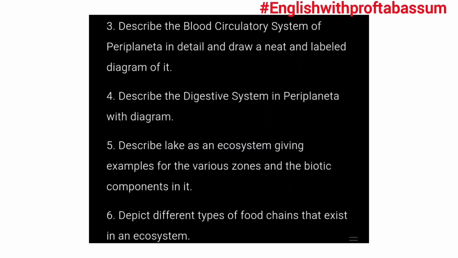Describe the blood circulatory system of Periplaneta in detail and draw a neat and labeled diagram. Describe the digestive system in Periplaneta with diagram. Describe lake as an ecosystem, giving examples for the various zones and the biotic components. Depict different types of food chains that exist in an ecosystem.